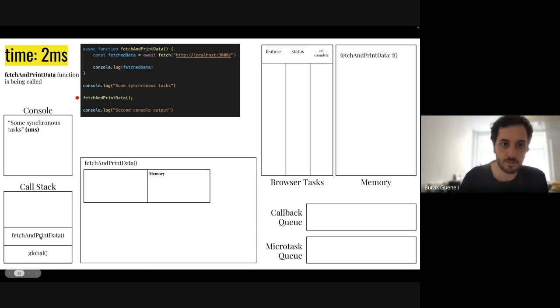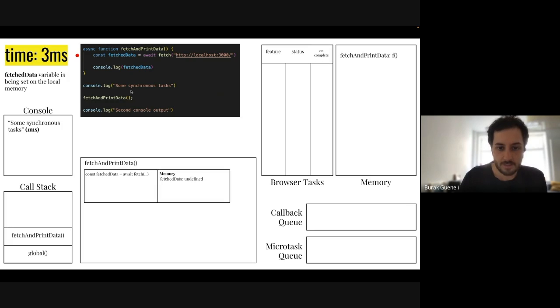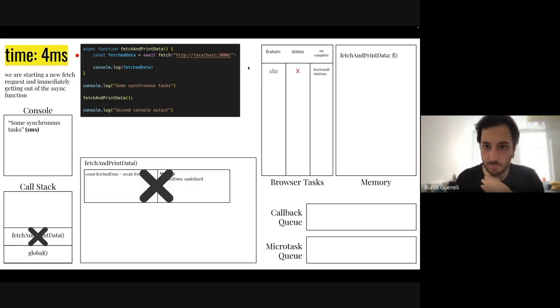Now we will start working on this. Fetch data, the left-hand side of this equation, will be set to memory. It will be undefined initially, and then we will go to the right-hand side. We will see the await, and since we have the await, we know that we will just jump out of the function and skip it for a while. But let's run the code on the right-hand side. It's going to run a fetch request, and this will trigger a browser action, which is an XHR feature of the browser, and it will start fetching some data from this endpoint. But since we have this await, we will get outside of the function and skip it for a while.